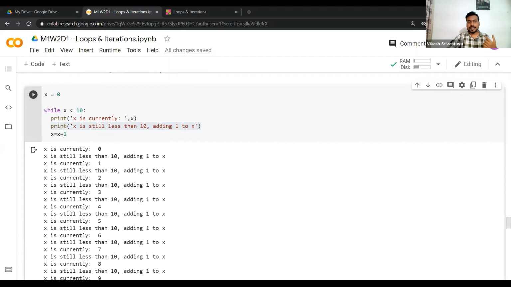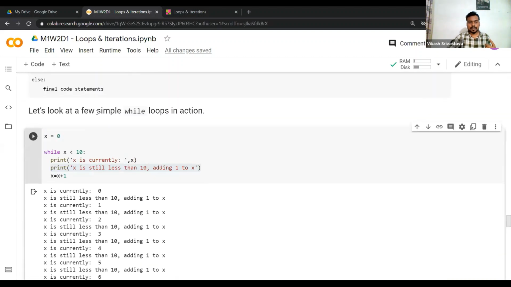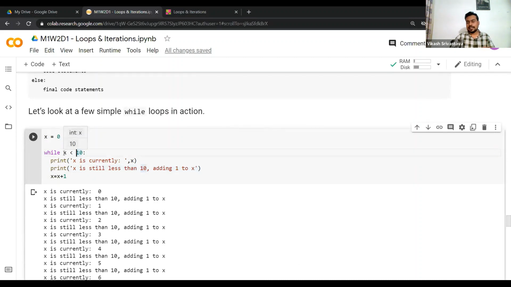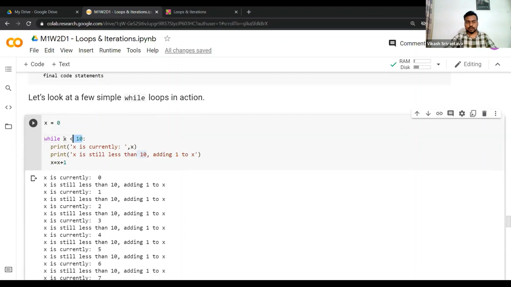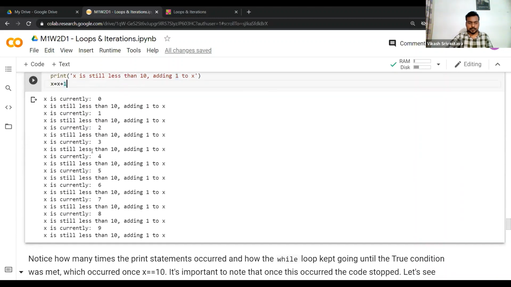And now finally what will happen, that once we have gone through the 10 iterations, x will be something like 9 plus 1, that means 10, right? So now because x is 10 and you are writing 10 less than 10, right? So that will yield false. So that means whatever is within the while loop will not get executed, and we are out of the loop now, right? So this loop will not execute. Because this condition was not satisfied, it breaks the loop essentially.